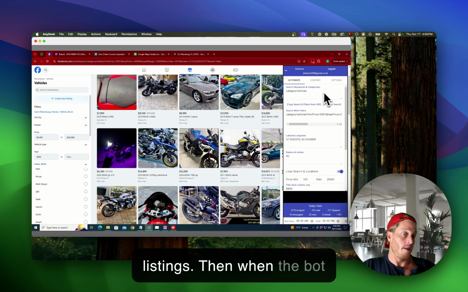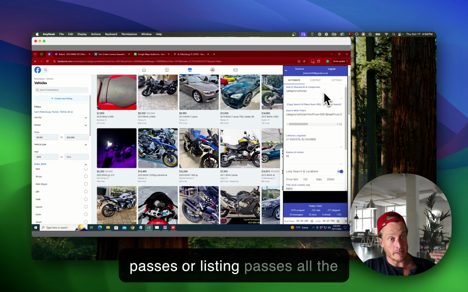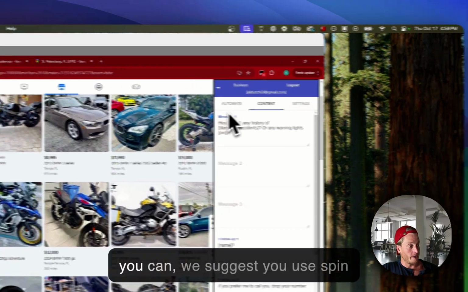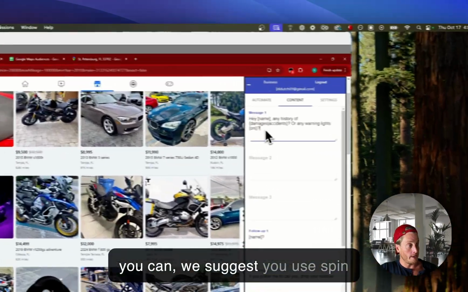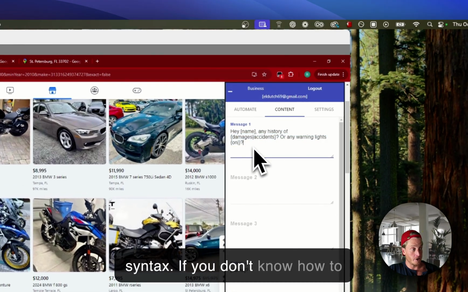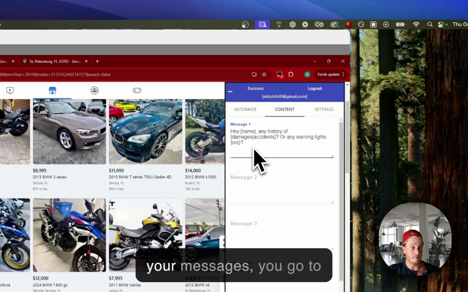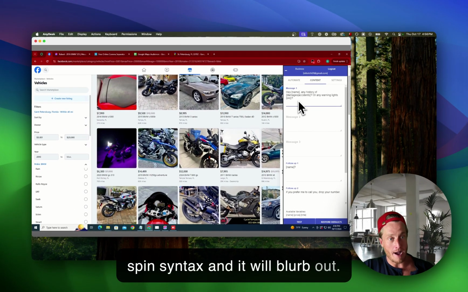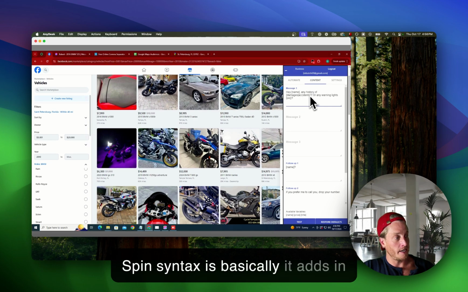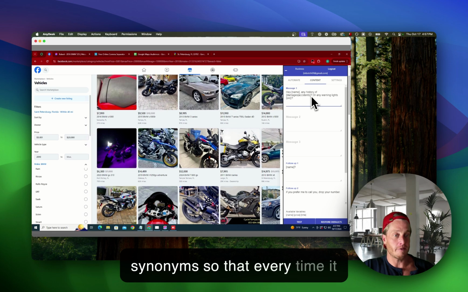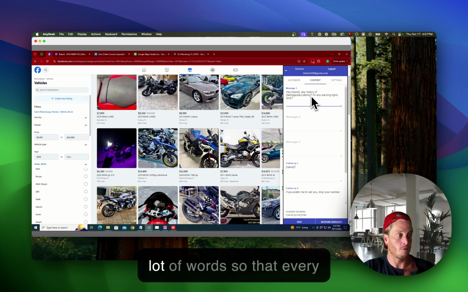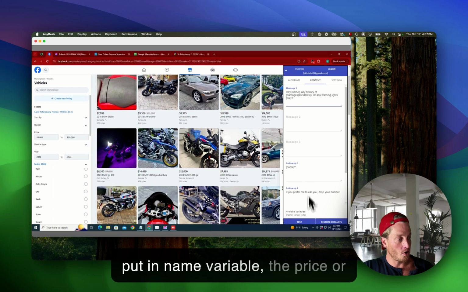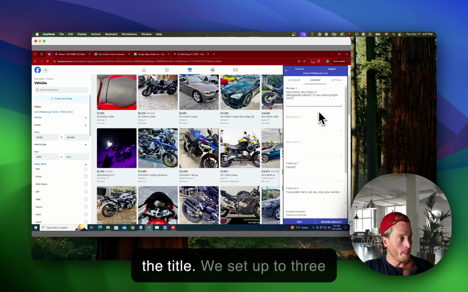Then when the listing passes all the checks, we're going to send messages. These messages, we suggest you use spin syntax. If you don't know how to use spin syntax, you just write your messages, you go to ChatGPT and say, rewrite this in spin syntax, and it will blurb out. Spin syntax is basically it adds in synonyms so that every time it sends a message, it rotates a lot of words so that every message is unique. You can also put in a name variable, the price, or the title.